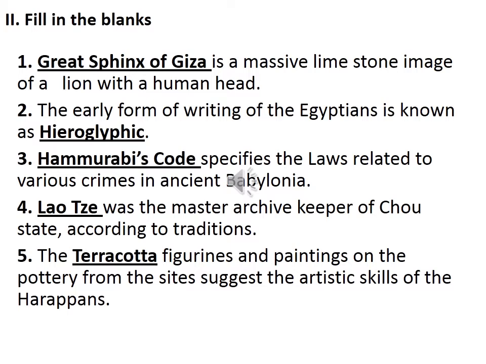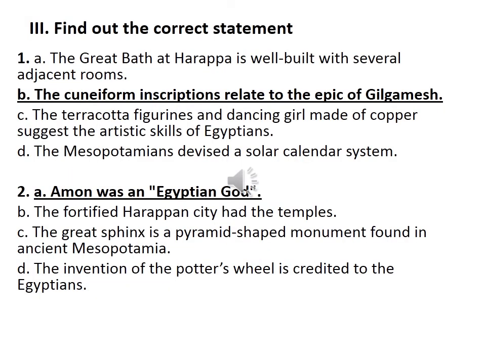Then fifth, the dash figurines and paintings on the pottery from the sites suggest the artistic skills of the Harappans. So which shows the artistic skills of Harappans? Yeah, fifth one, terracotta. Yeah, first one, Great Sphinx of Giza. Second one, hieroglyphic. Third one, Hammurabi's code. Fourth one, Lao Tse. Fifth one, terracotta. Then third matter, find out the correct statement.